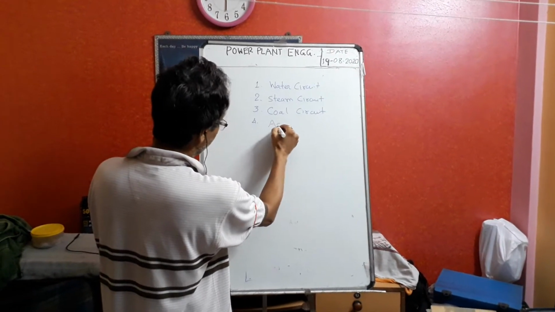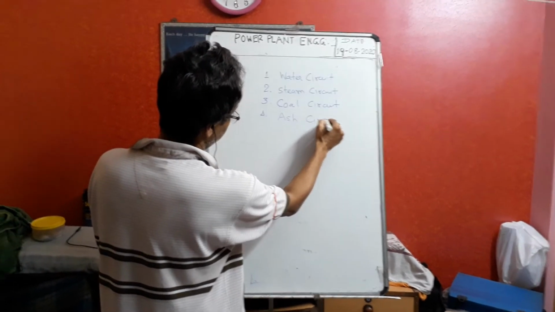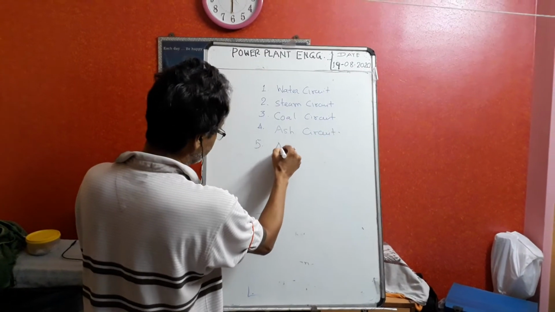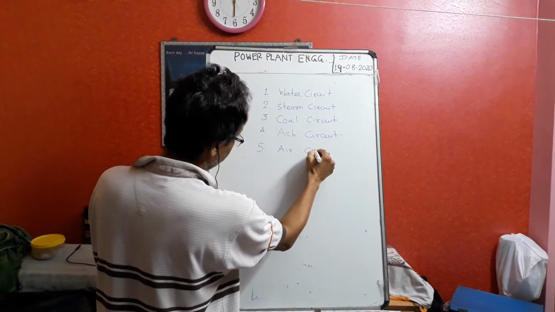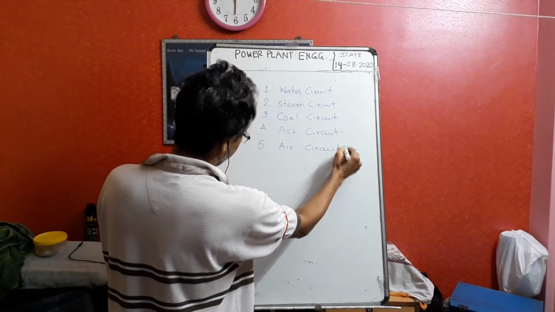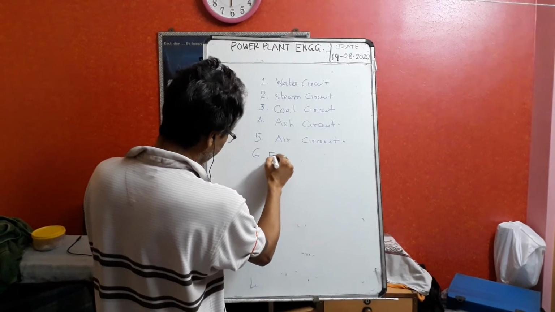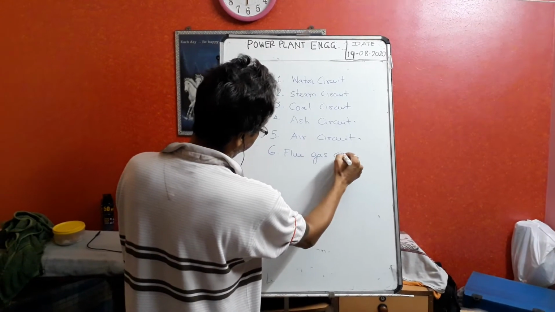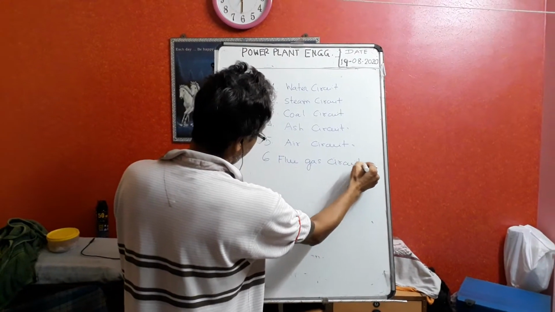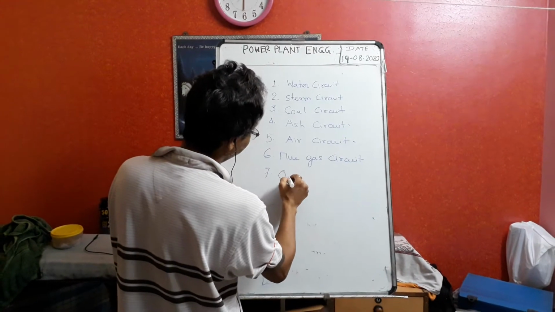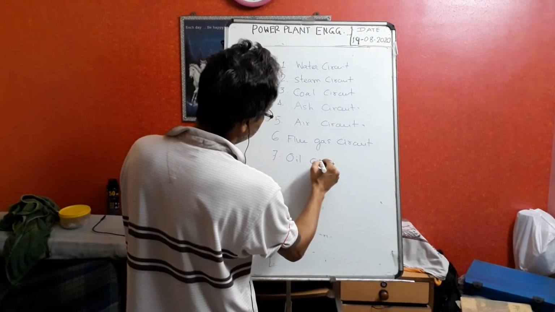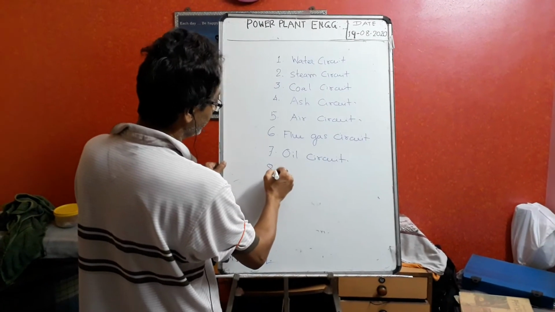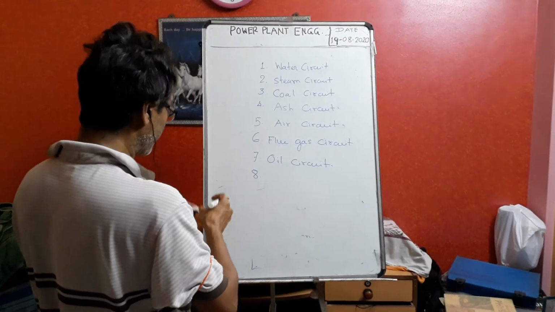The ash circuit, because ash forms. Then we discuss the air circuit, because air is required. How is it going? Then the flue gas circuit. Oil circuit. Then any other things? What are the things that I have told?